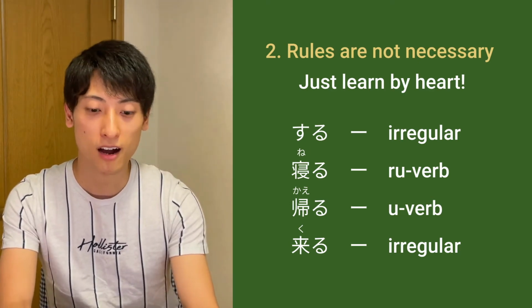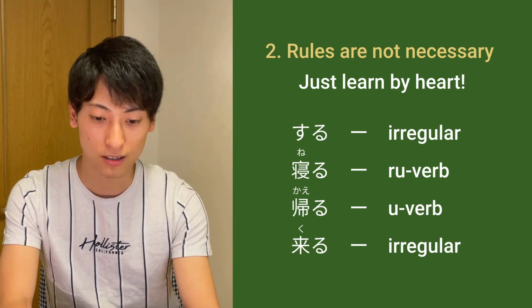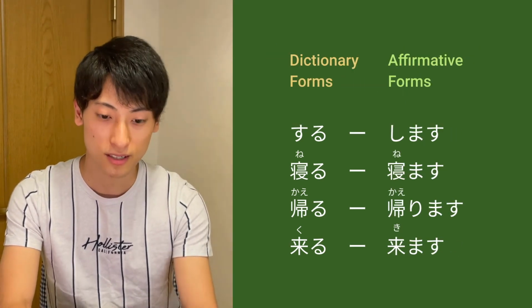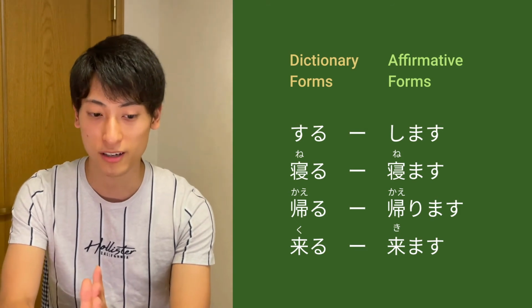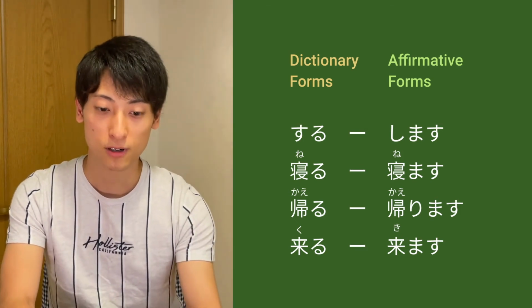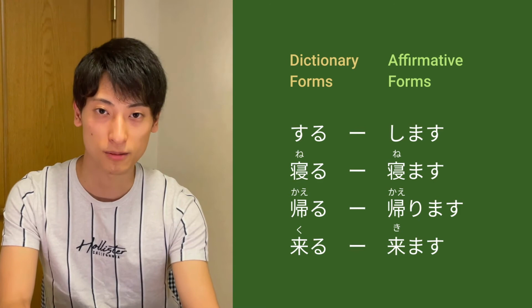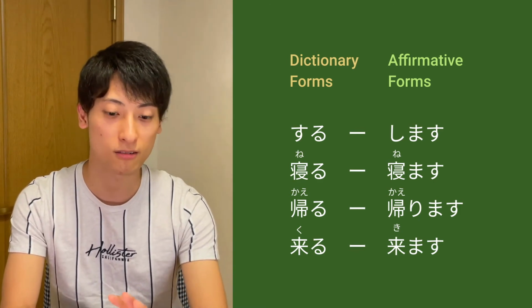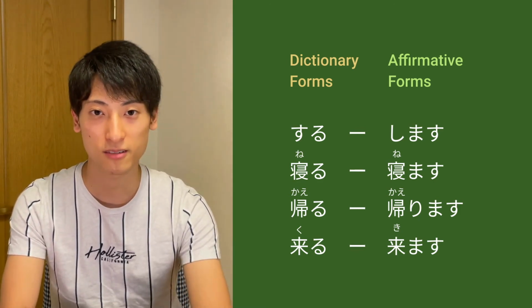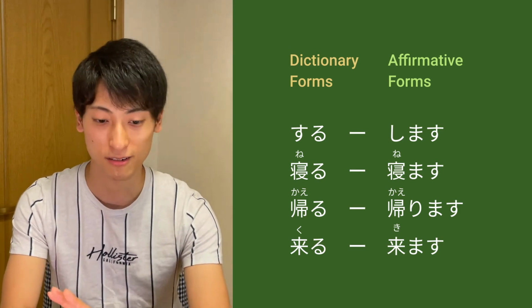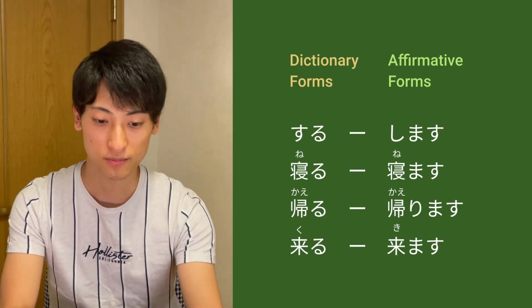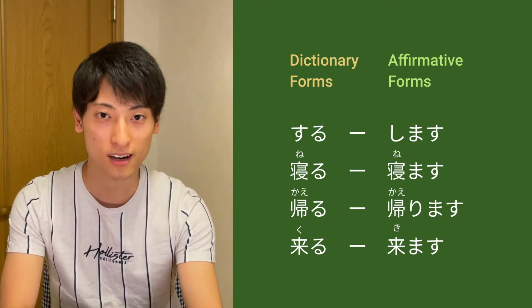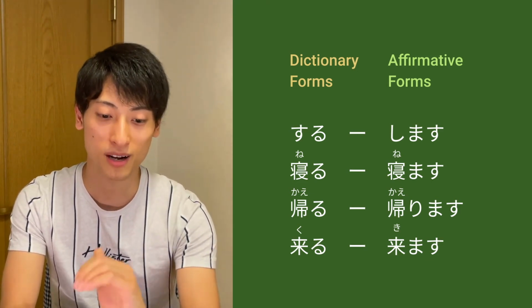And by the way, how to conjugate into affirmative forms is like this. Suru is gonna be shimasu because it's an irregular verb, you just need to memorize it by the sound. Second one, neru, it's a Ru-verb. Do you remember how to conjugate Ru-verbs? You have to replace ru with masu, right? So neru is gonna be nemasu. And next, kaeru. If it's a Ru-verb, the conjugation is gonna be kaemasu.